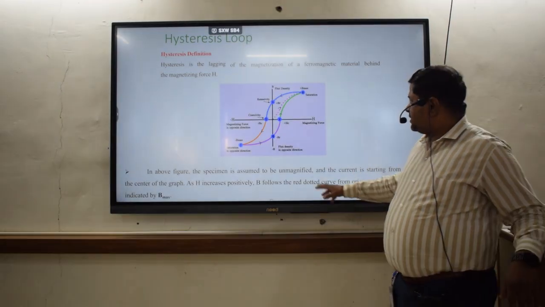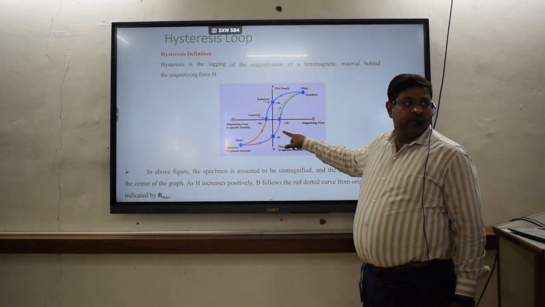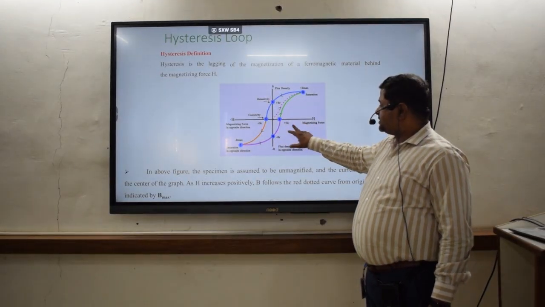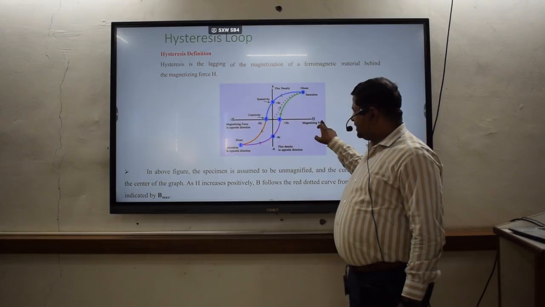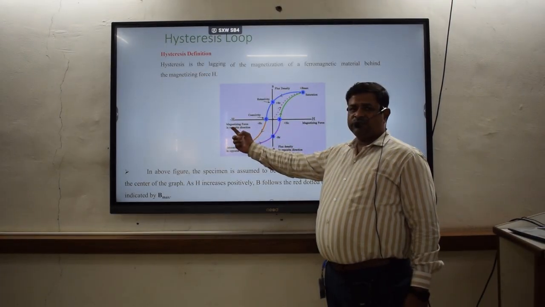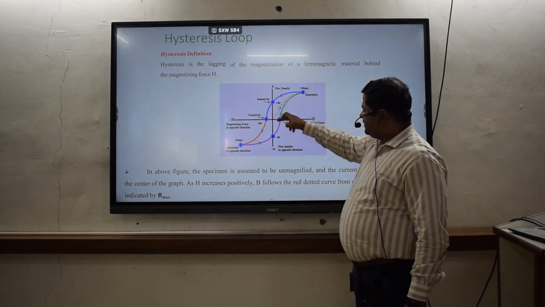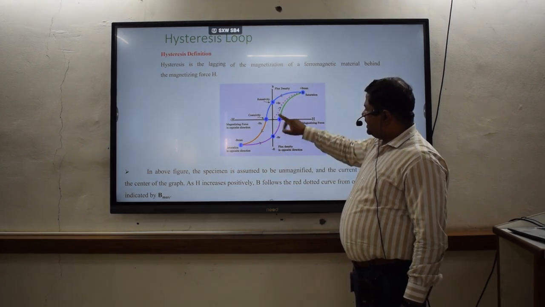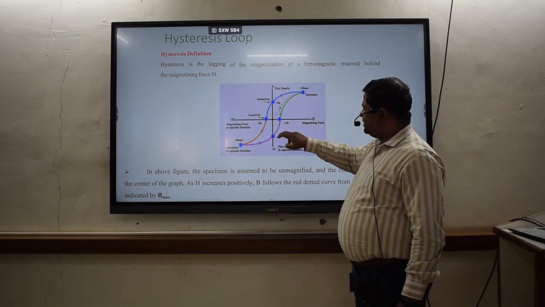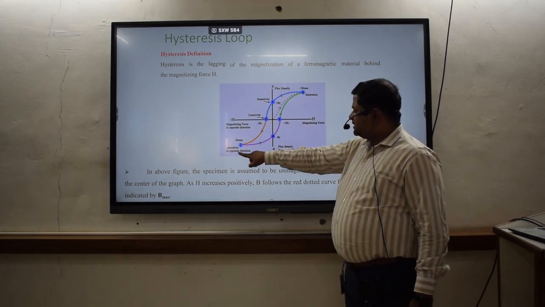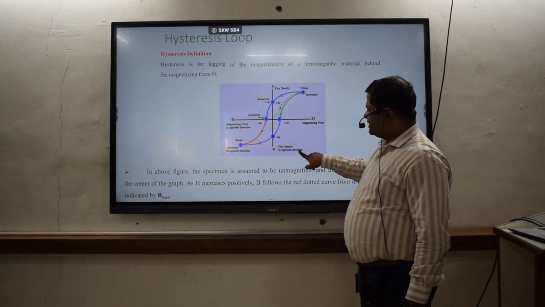So here, the diagram is shown. This particular diagram is called the hysteresis loop. Here you can see the magnetizing force H in the positive direction and in the negative direction, and the flux density in the positive and negative directions. At the same time, you have these properties, retentivity and coercivity. Again, then saturation in the opposite direction, saturation in the positive direction, flux density in the opposite direction.